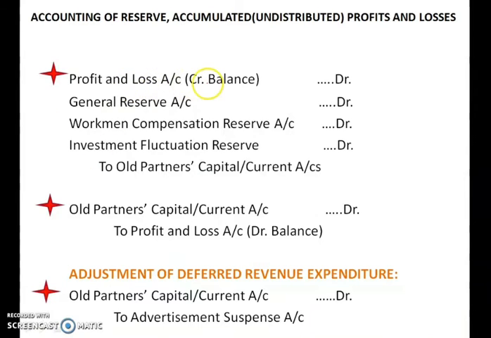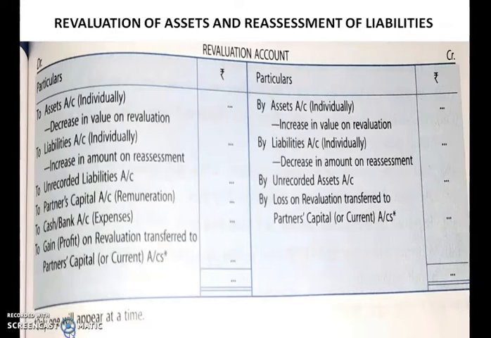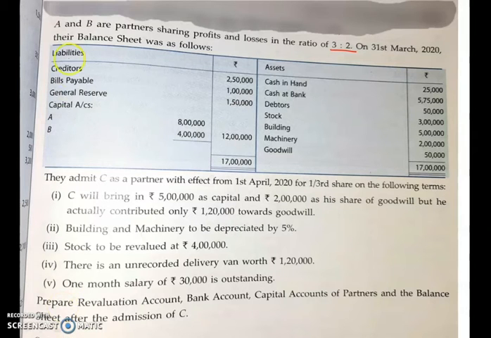Profit and loss account credit balance, general reserve, workmen compensation reserve, investment fluctuation reserve, or profit and loss debit balance if it is given, or advertisement suspense account. So you have to look into the question whether these items are there. You can see that one item is there, isn't it? General reserve is there. So underline this item, because this item you are supposed to distribute. And one more item is there.